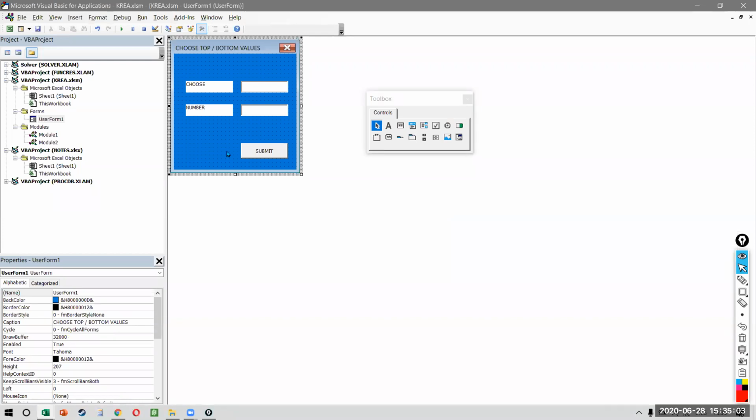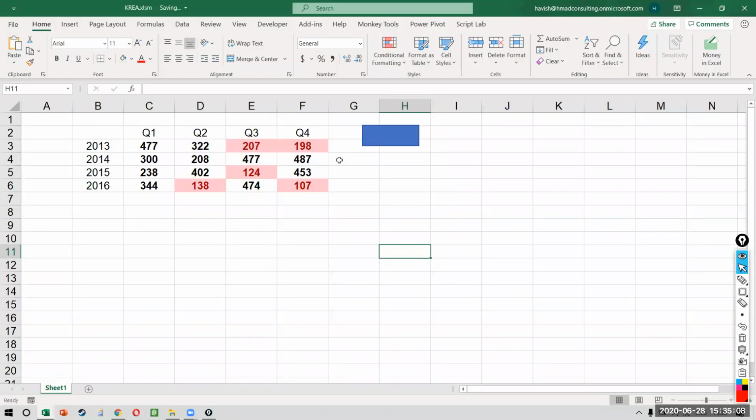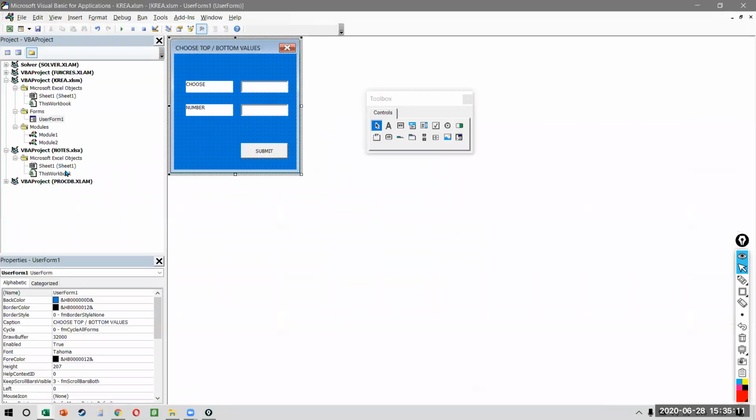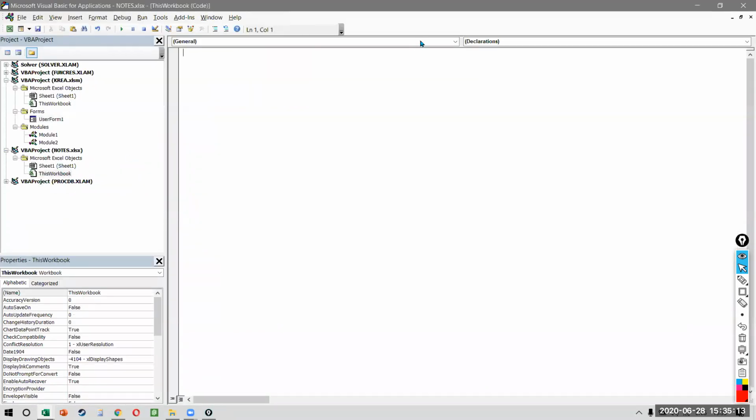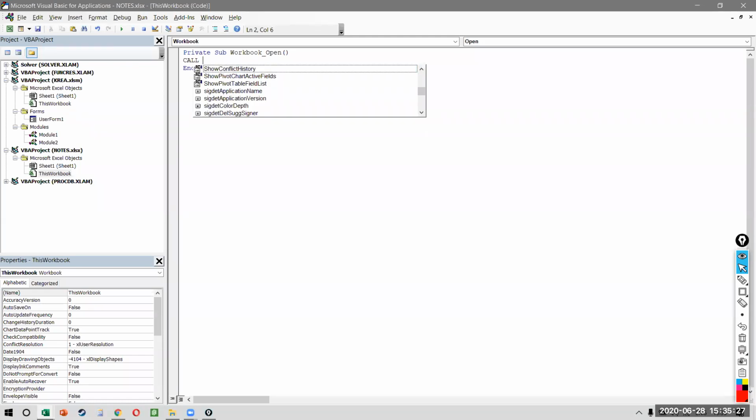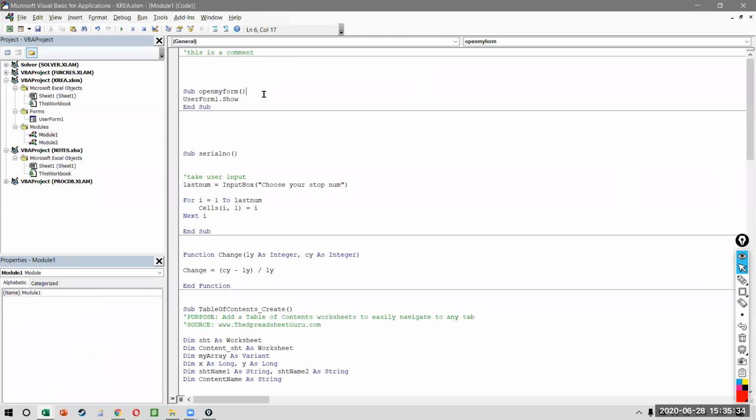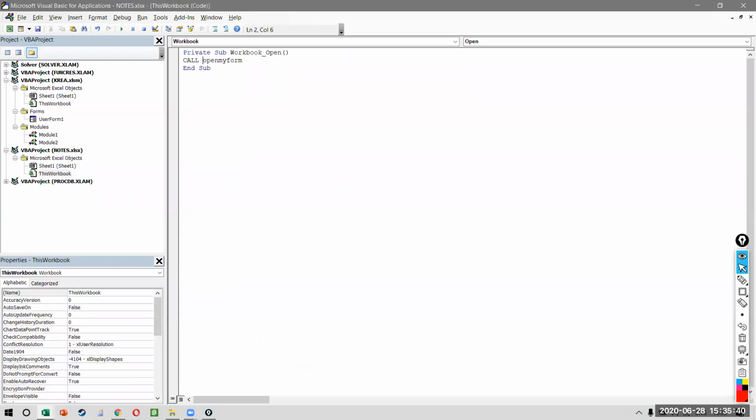You can trigger on file open. Yeah, you can trigger on file open. So I can say that, let me show you. So I have my workbook, everybody, this one. I will say that when the workbook is opening, then something should happen. What should happen? I want to run a code. What code? I want to call the, I'm sorry, what was the code? Open my form, is it? 1 second. Just open my form. Why is it not coming?